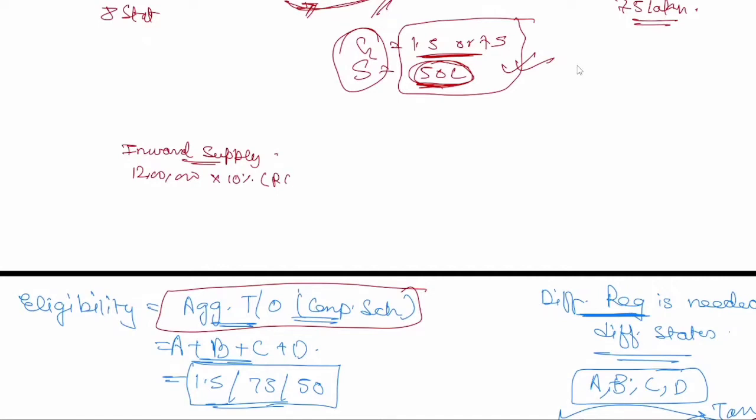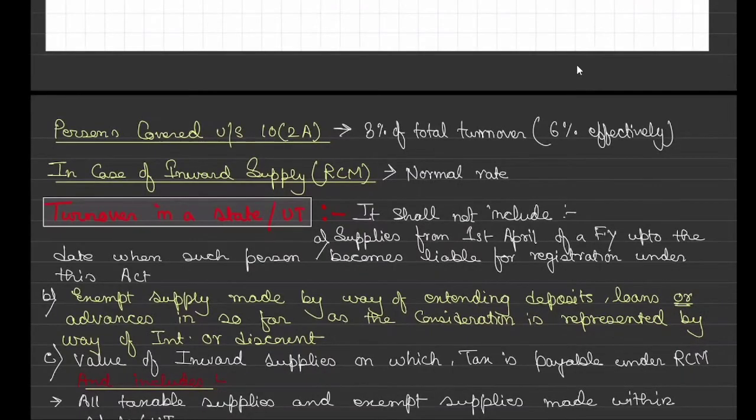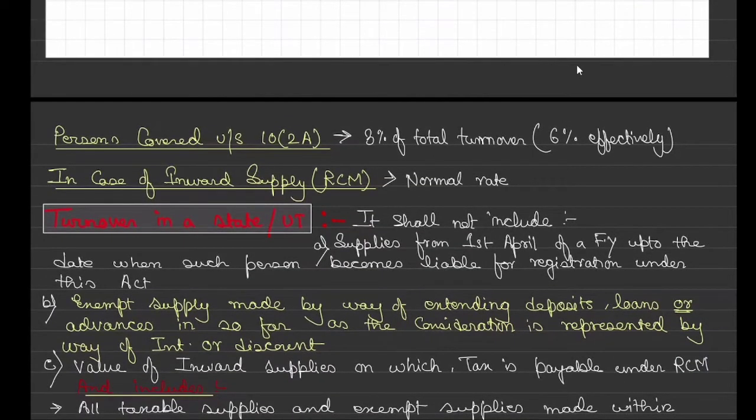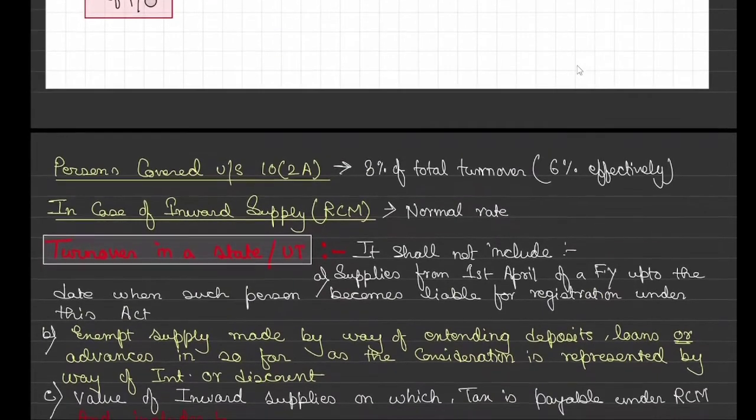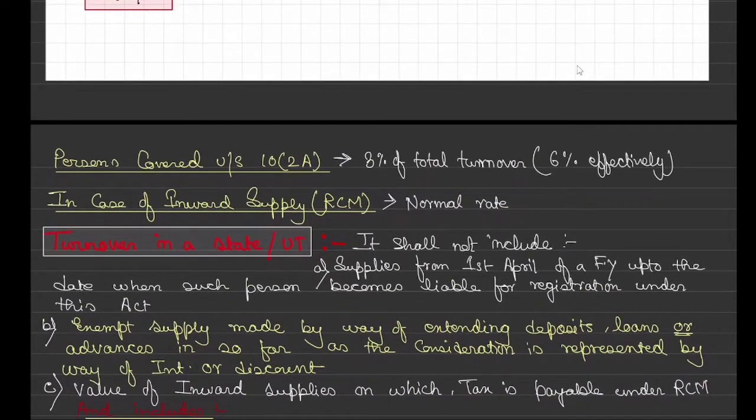Many persons used to say, no, I am a composite dealer, and this inward supply is of goods only, so I will pay 0.5% tax. But no, this is not the case. On any inward supply on which RCM is applicable, normal rate. Now you'll ask why normal rate? They are supposed to get a benefit, but that benefit is only for outward supply, correct.